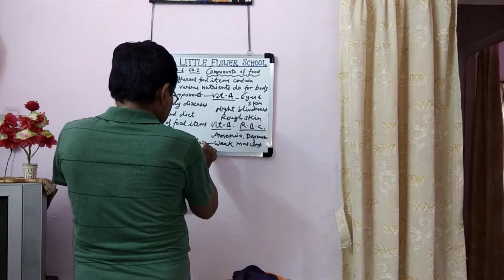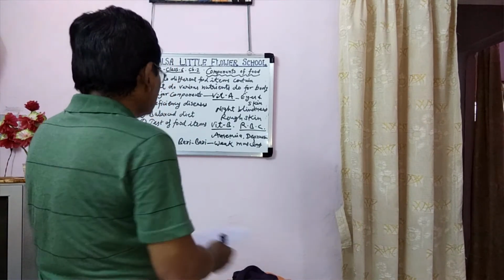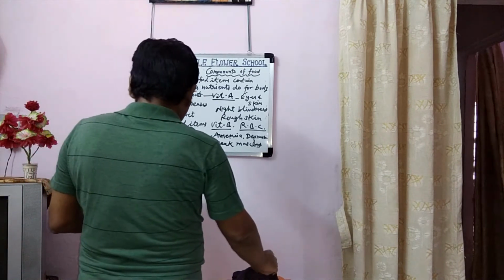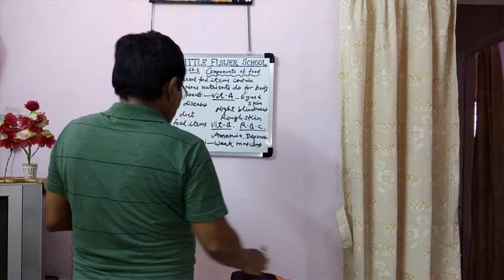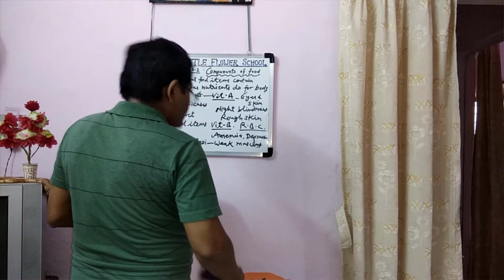The name of the disease is beriberi, in which our muscles become weak. Now we have to study the next vitamin, vitamin C.